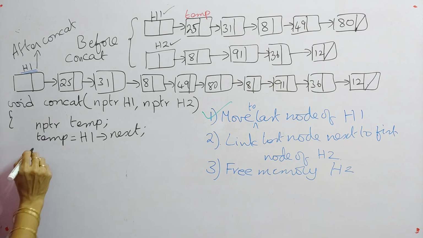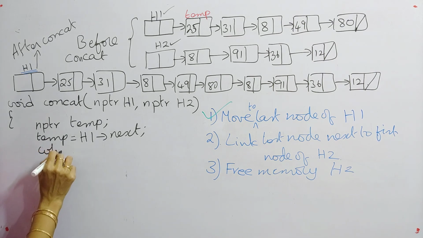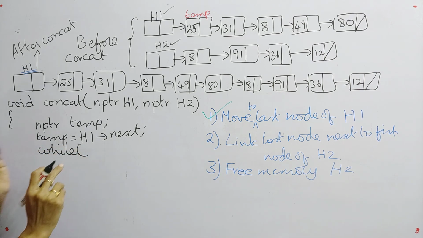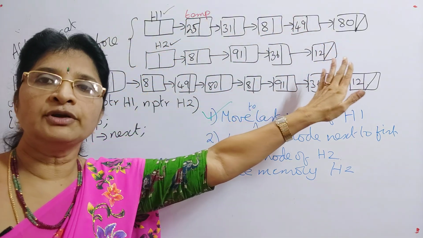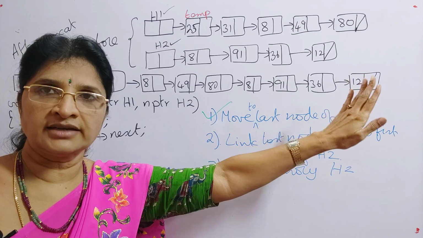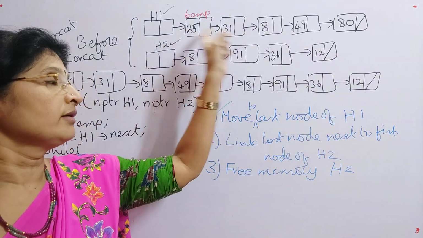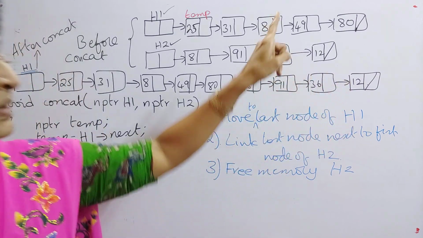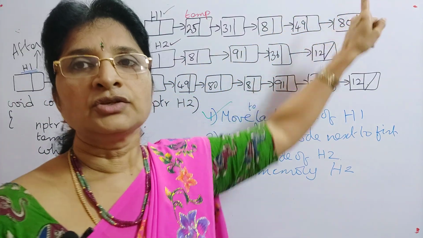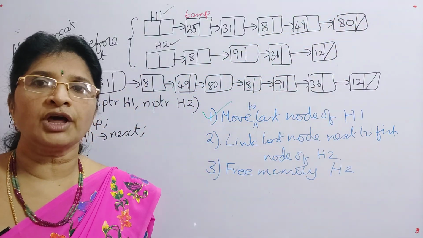For that, again we can give a while condition, because we have to move from here to the last node. Generally we don't know how many nodes are there in our list. So that's why we will give a while condition until our temp is moved to the last node. How can you check whether it is the last node or not?